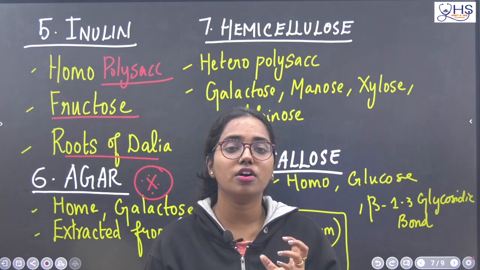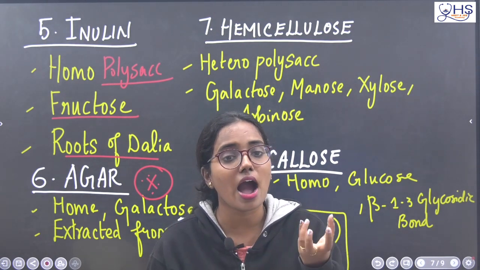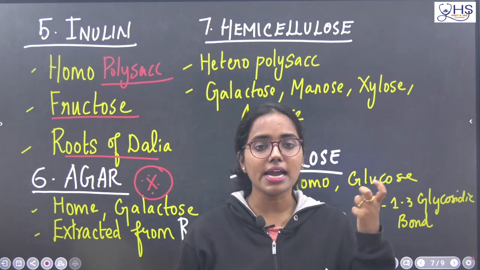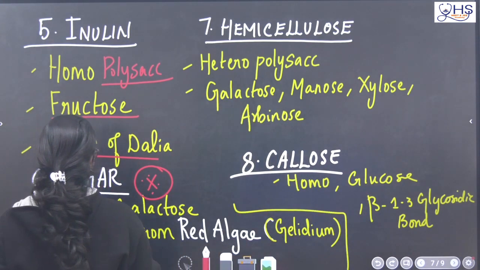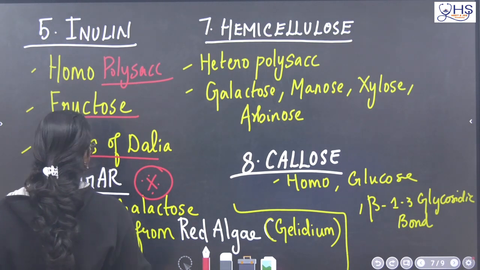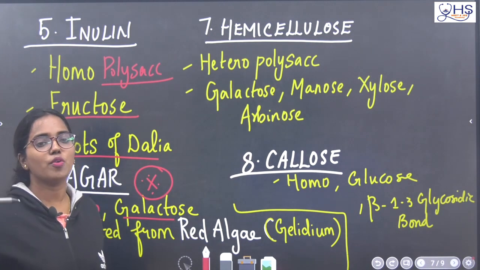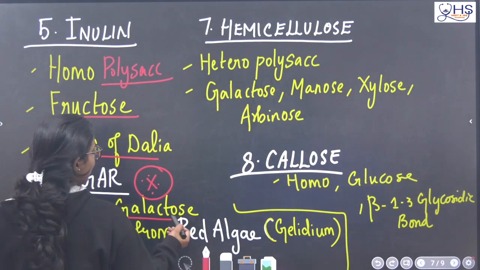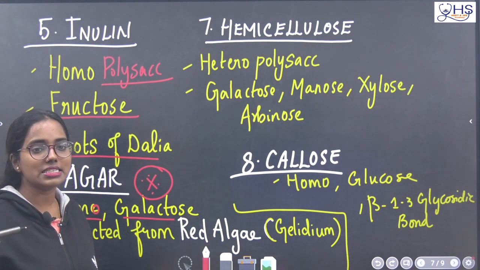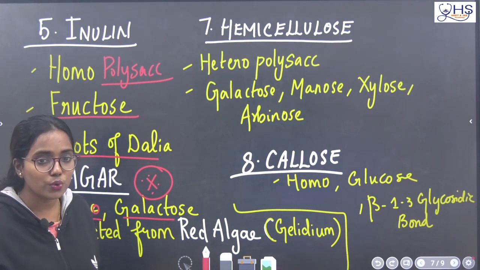How do they make the jelly sweets? With the help of agar. This agar is also an example of a polysaccharide, a homopolysaccharide, repeatedly made up of galactose. Galactose is once again C6H12O6, a monosaccharide.